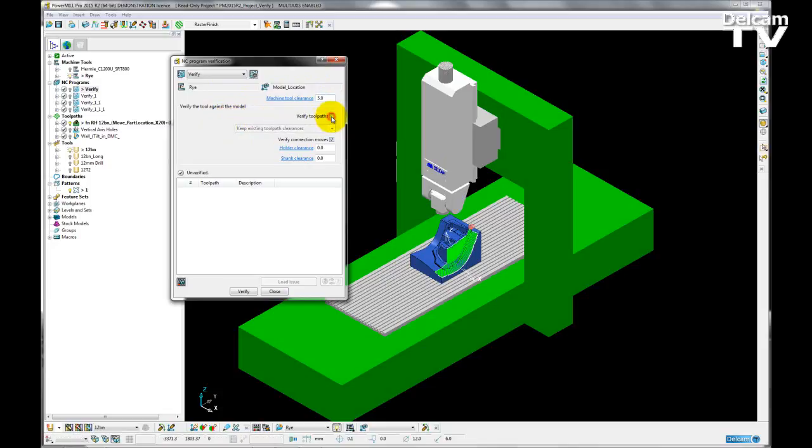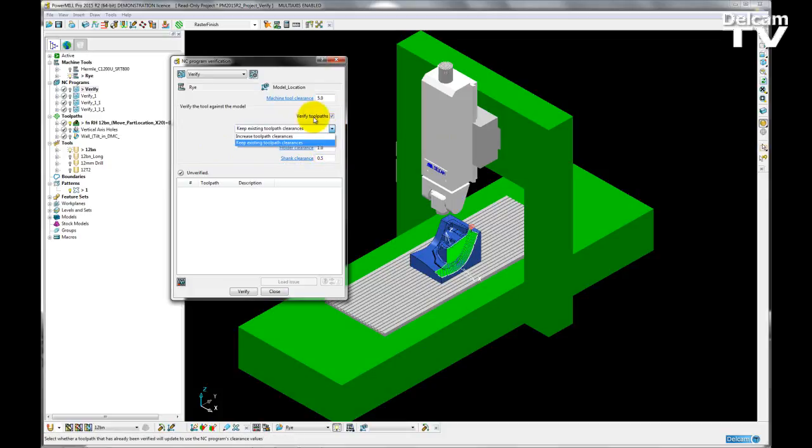I can select or deselect to verify my toolpaths. So these toolpaths may have been verified before when we calculated. I can choose to re-verify them all, where I am overriding their initial holder and shank clearance if I choose to. So if I wanted to re-verify them so that they all have the same holder or shank clearance, for example, a holder clearance of 1, a shank clearance of 0.5, I can then choose to increase the toolpath clearances to match my new clearances here.